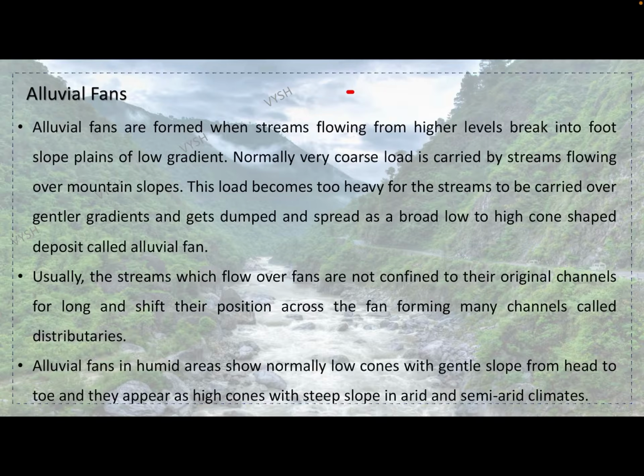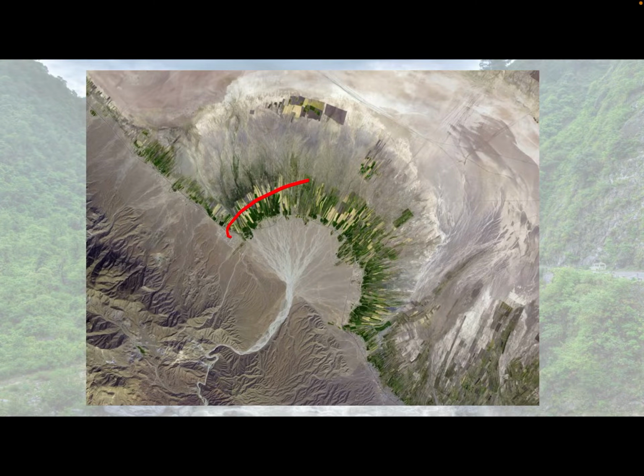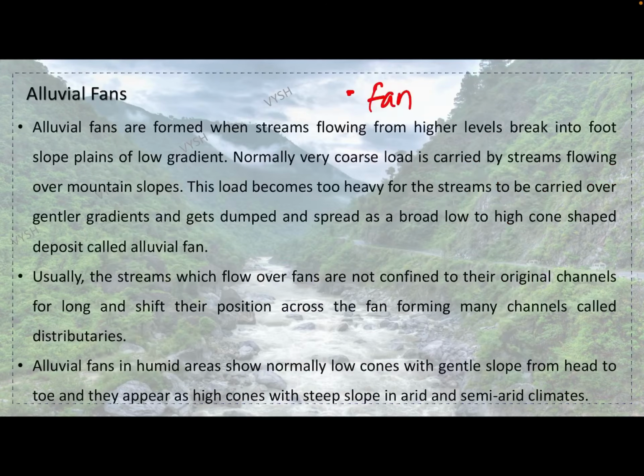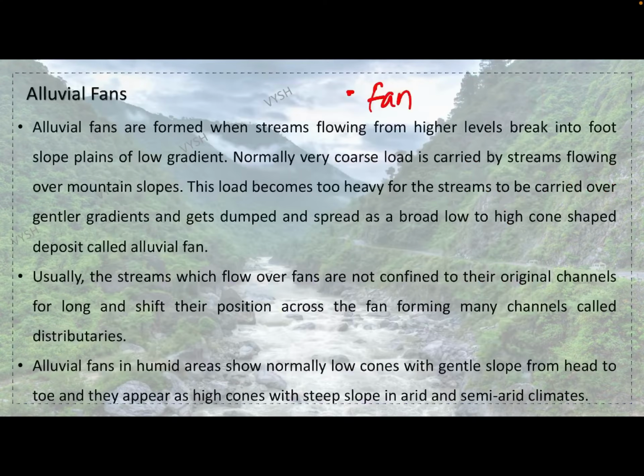It will form into a fan kind of a shape. You can see this fan kind of a shape. You can see in this image here a small fan kind of a shape being formed because of the sediment deposits. Because of this fan shape, it is called an alluvial fan.